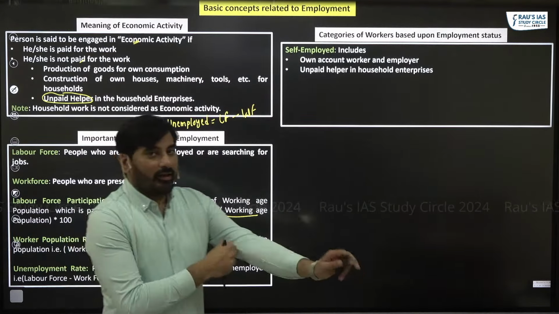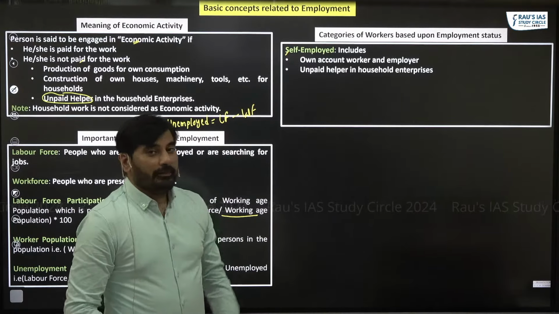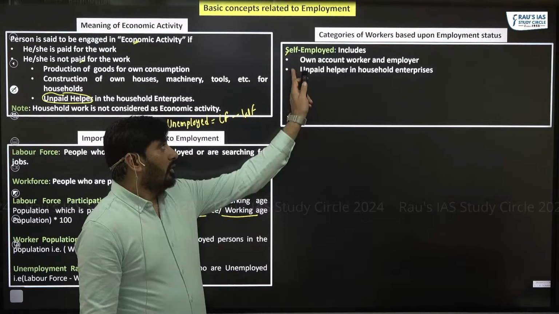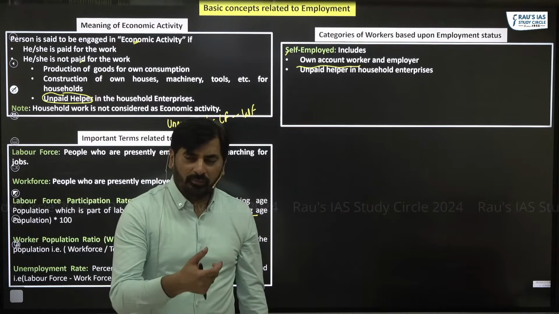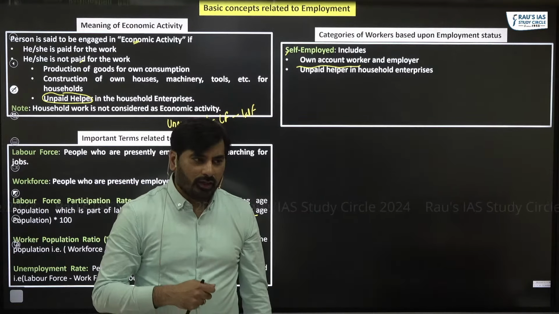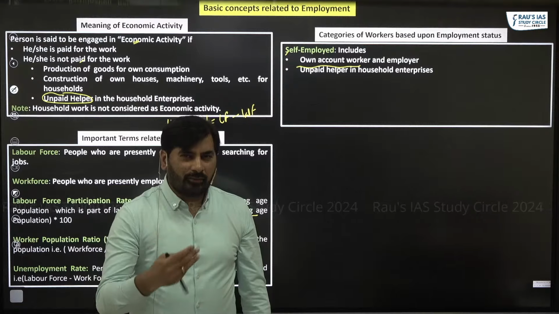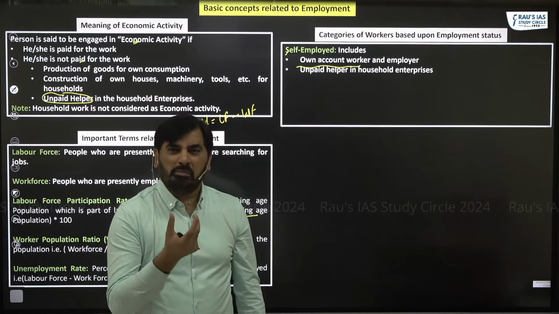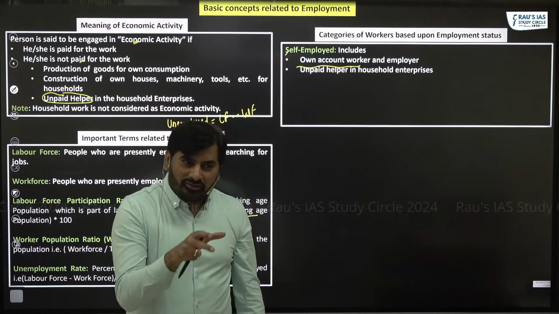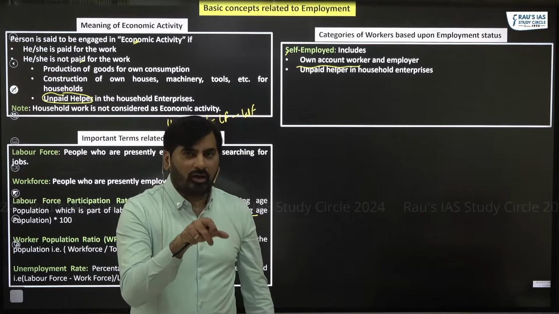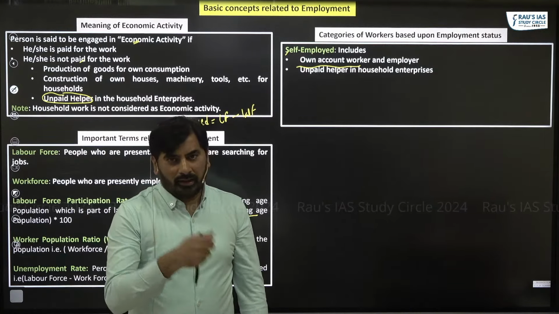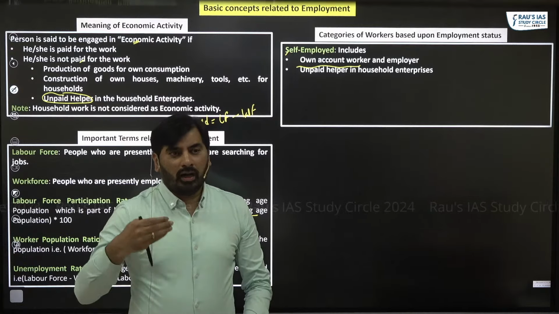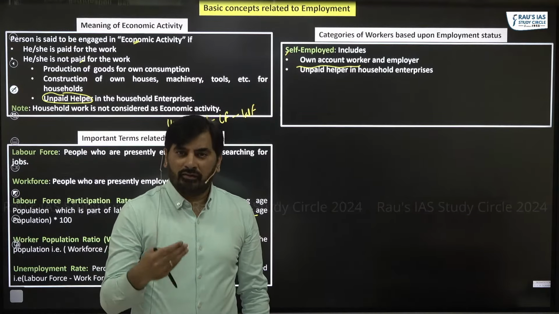You can see self-employed people includes those people who are own account workers. What do you mean by own account workers? You know, a lot of people are self-employed and they are running their small businesses, right? So such people, we call them as own account workers. For example, it might include people who are selling fruits, vegetables.